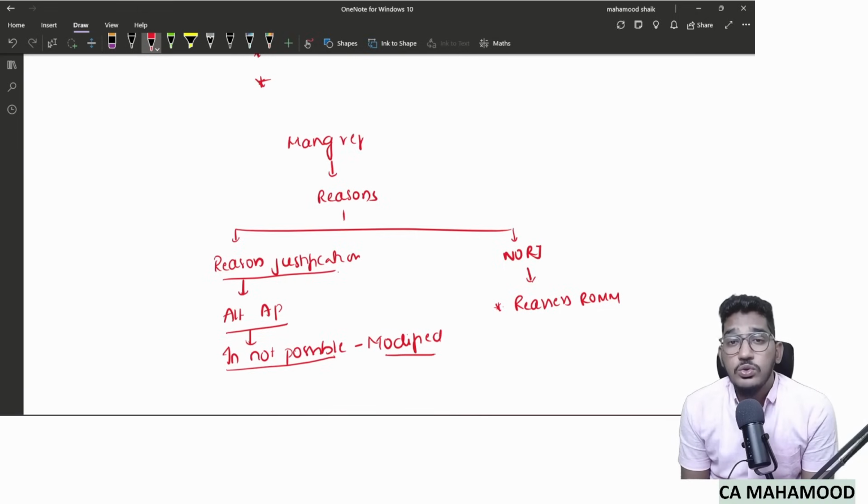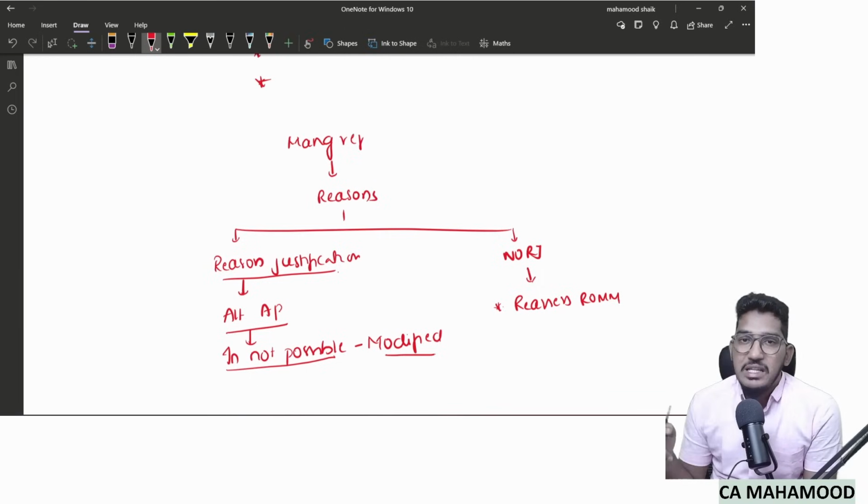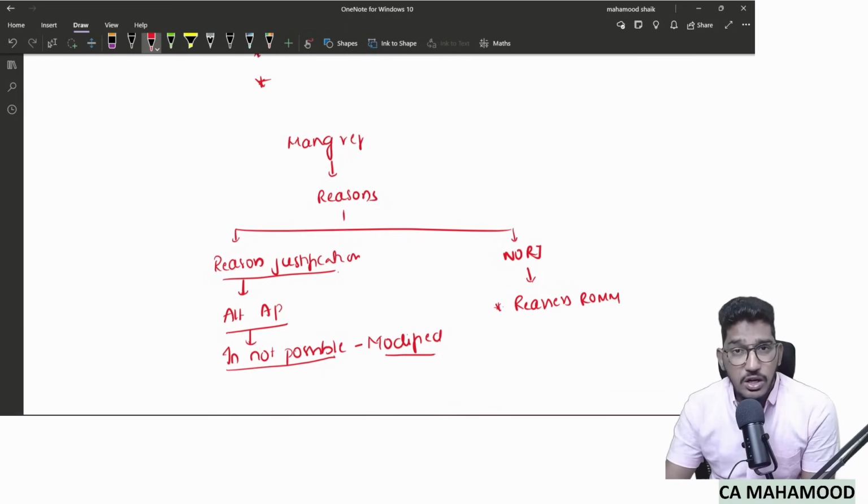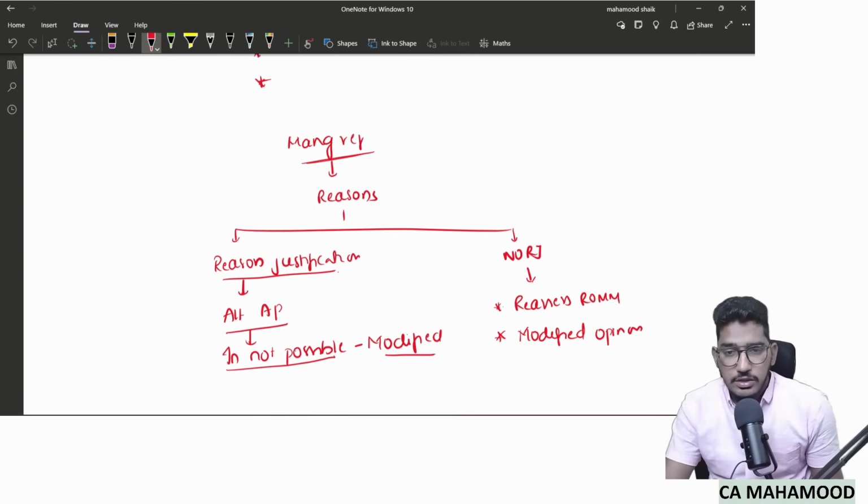Why? Because you got to know the information about the client now. Earlier you thought management is honest, you thought risk would be low, you might have planned fewer audit procedures, but now you got to know the true nature of the management. Reassess the risk of material misstatement and make changes to your audit procedures, and even consider modifying the opinion in your auditor's report also. So this is what the auditor needs to do if the management refuses the auditor to communicate with the third party. First, understand the reasons. If there is reasonable justification, perform alternative audit procedures. If alternative audit procedures are also not possible, then modify.